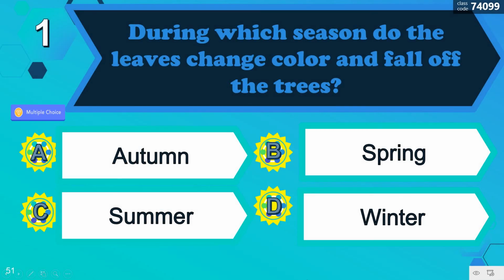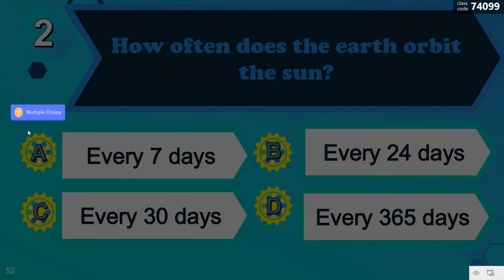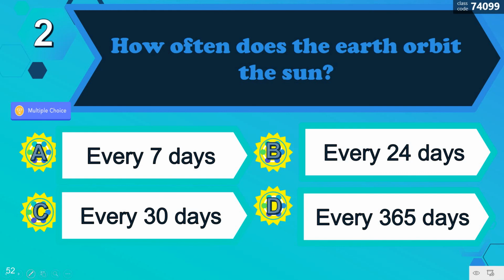Number 1. During which season do the leaves change color and fall off the trees? Correct. It's during autumn. Number 2. How often does the Earth orbit the sun? Correct. Every 365 days.